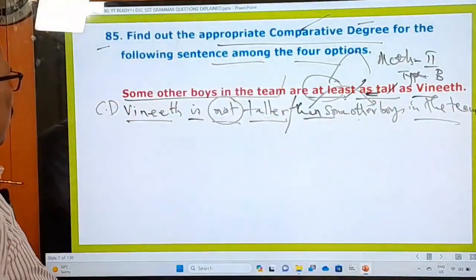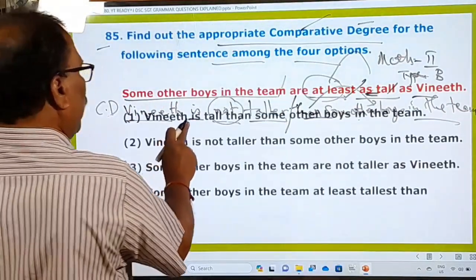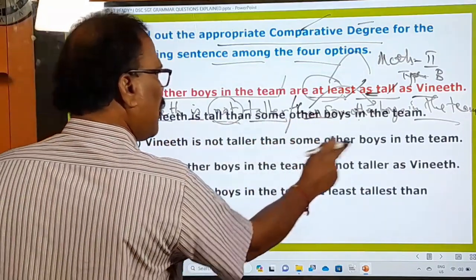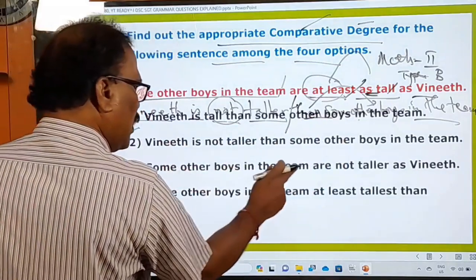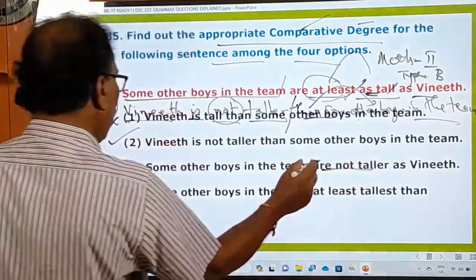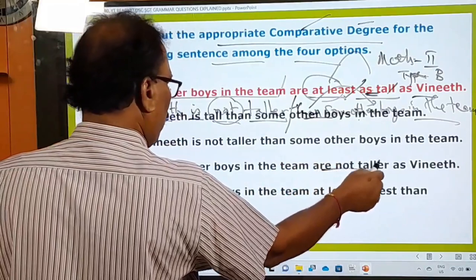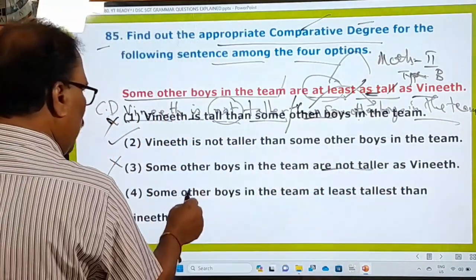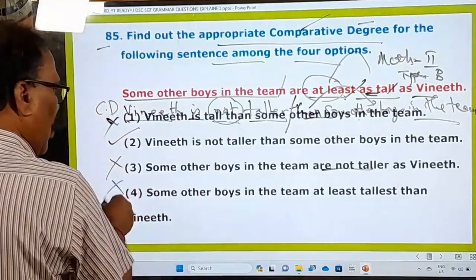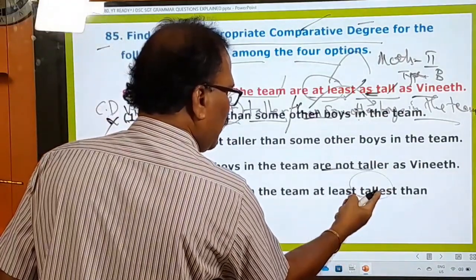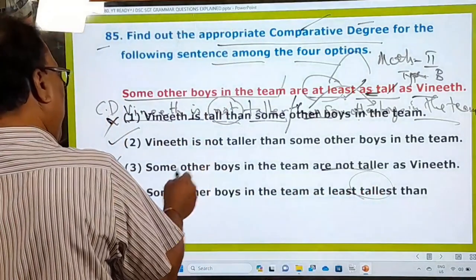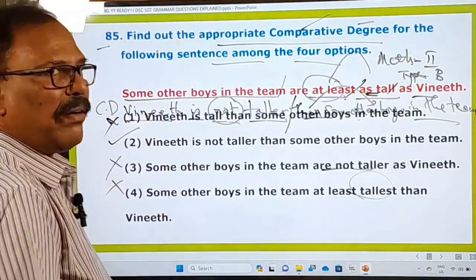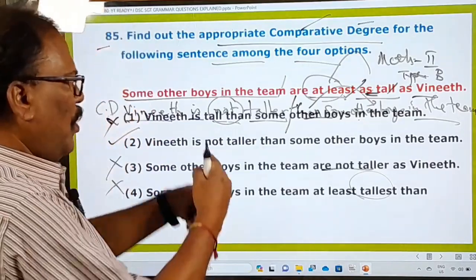And what are the options given here? Now let's check. "Vineet is tall than some other boys." No. "Vineet is not taller than some other boys." This is right. "Some other boys in the team are not taller." Oh, this is in the comparative. "Not taller as Vineet." No, wrong. This must be at the end, but it is right. "Some other boys in the team are at least no..." "Tallest" is used here. It's the superlative degree adjective. So here, the second one is the right one, and the first, third and fourth ones are absolutely wrong. Therefore, we omit them.